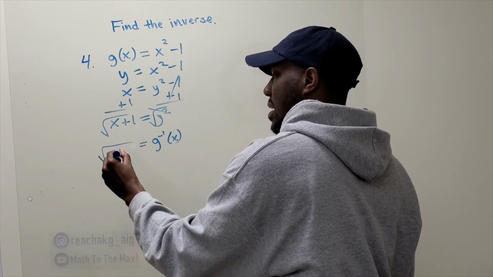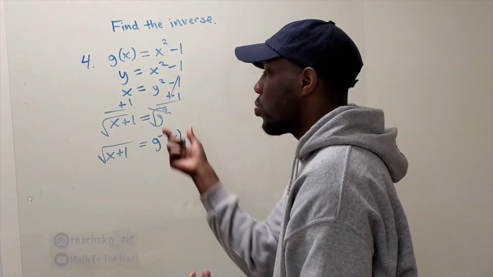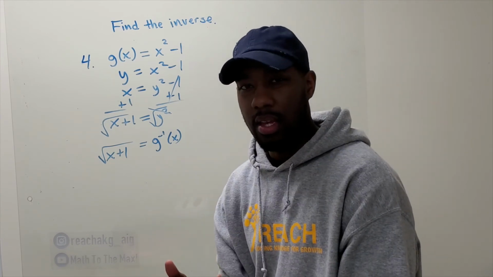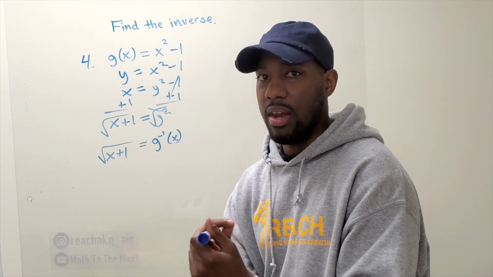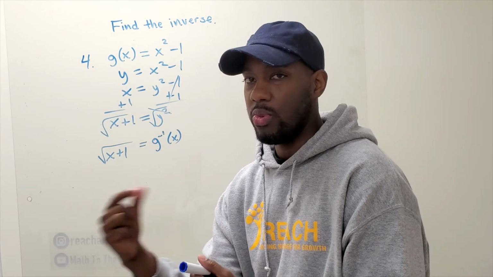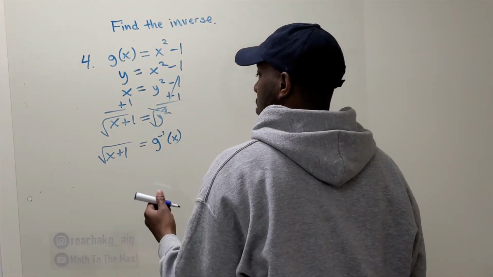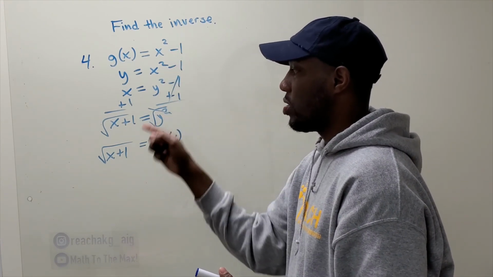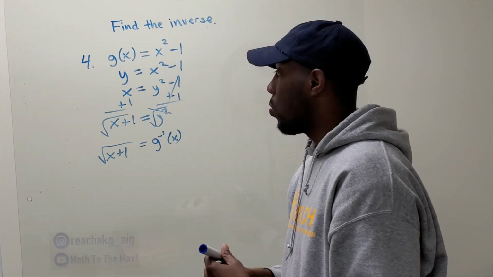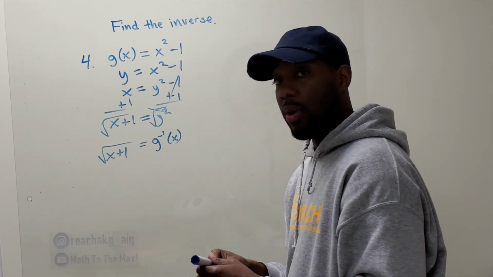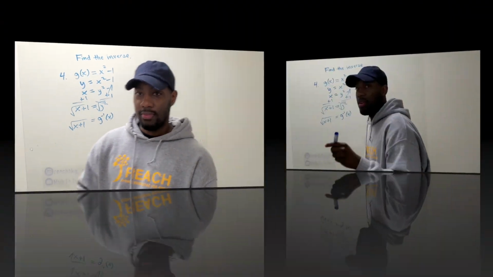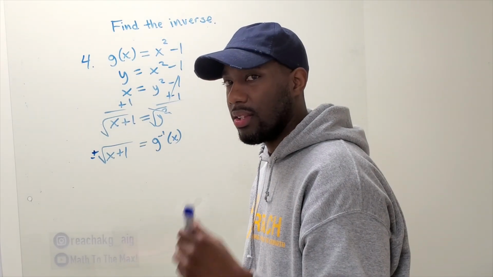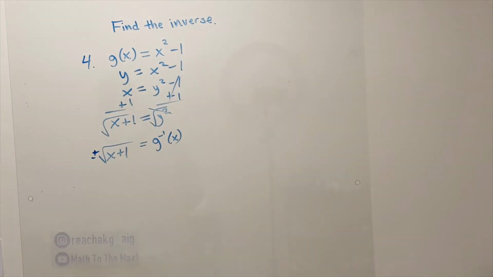Some of y'all might be thinking, why are you writing it on the right side? I just want to keep it consistent. If you put g inverse on the left side and this on the right side, it's the same thing. When it's equal, it doesn't matter the side. A equals B is the same thing as B equals A. All right, final answer. Notice this: we got squared, I see my square root; we got my subtraction, we see our addition. The square root of x plus 1 is your final answer. Let's put plus or minus. You may have plus or minus; normally when we take the square root, it's plus or minus. Pause the video to see if you can do number 5.